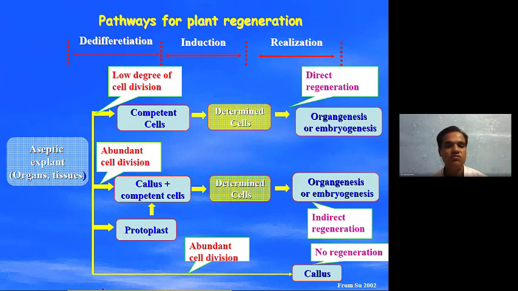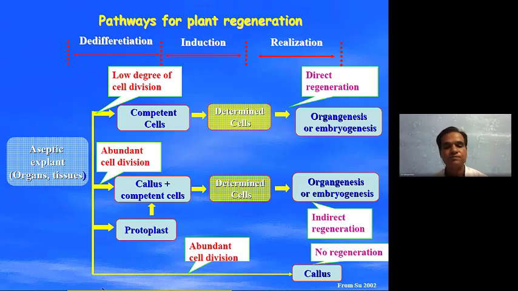If we remove this cell wall using mechanical and enzymatic methods, we can get the protoplast. This protoplast can convert into callus, and through callus we can produce many plants. These protoplasts are also very useful for genetic engineering, for gene transfer, and we can easily produce genetically modified plants.